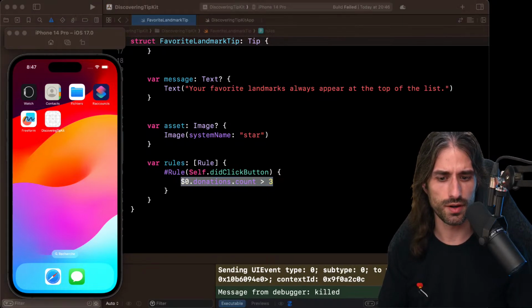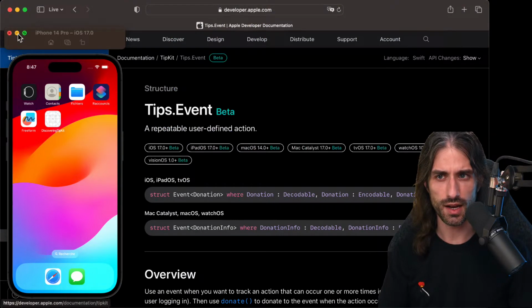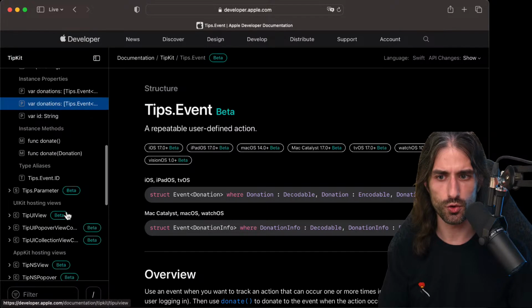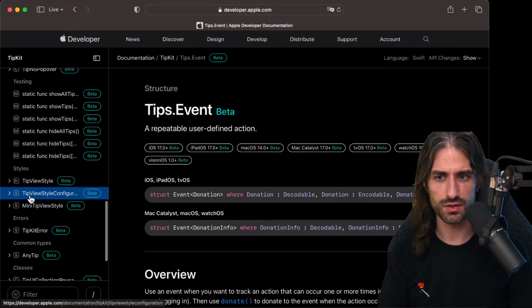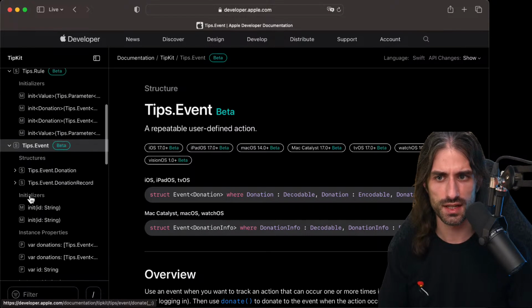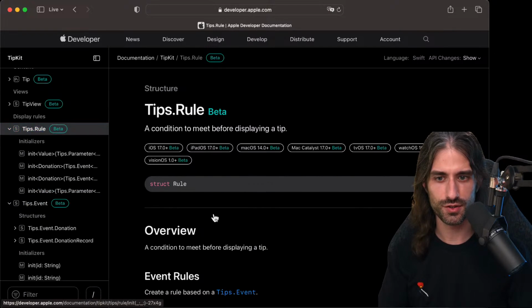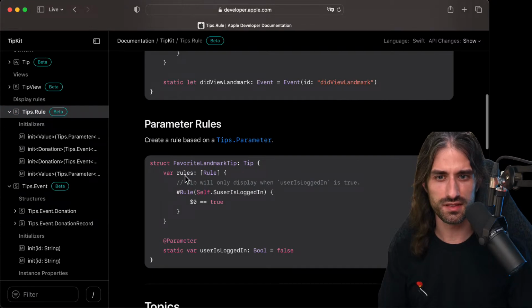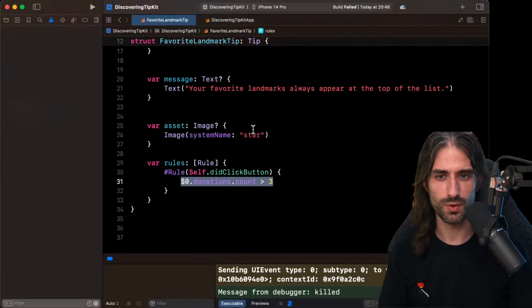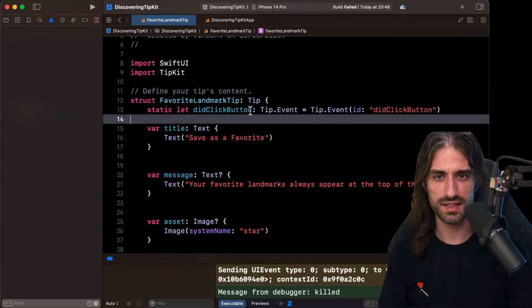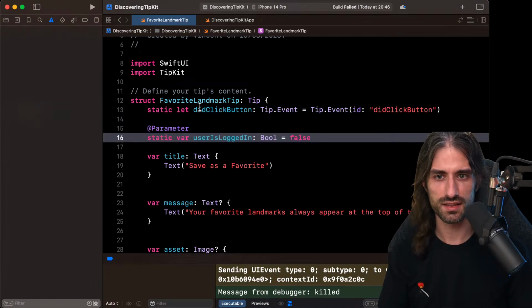Let me go back to the documentation, and I want to see the documentation for the rule. So where I was just before. Okay, it was just above actually. And you see there was this version where you have some state. So let's see. I need to go back to Xcode. So we're adding another piece of state right here.